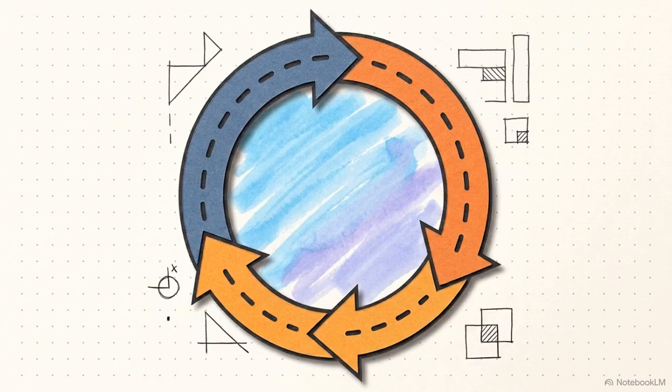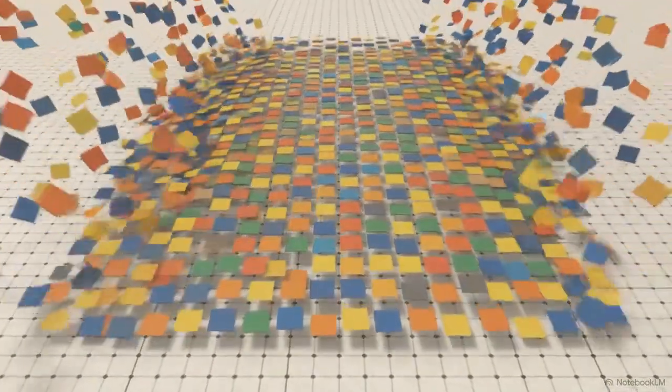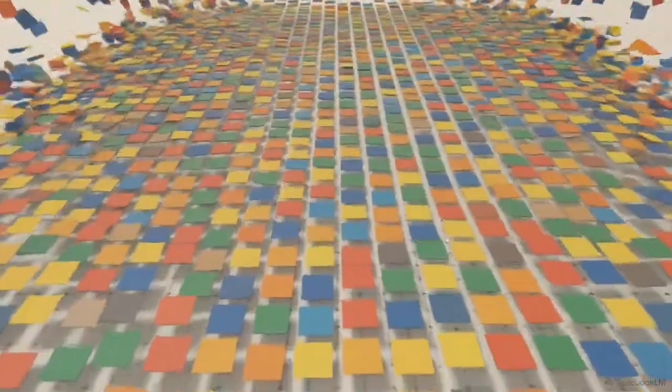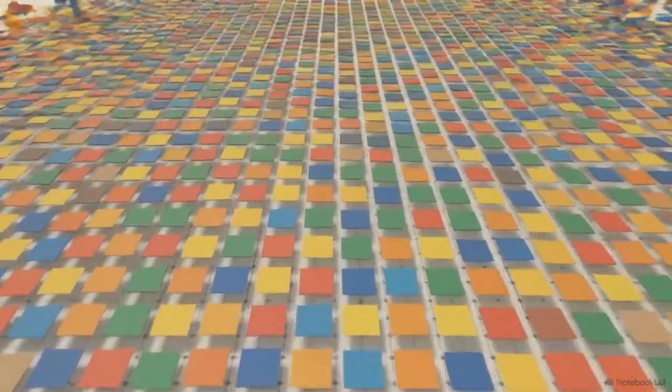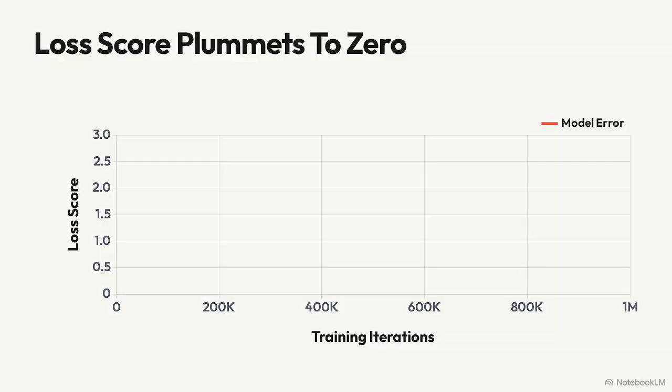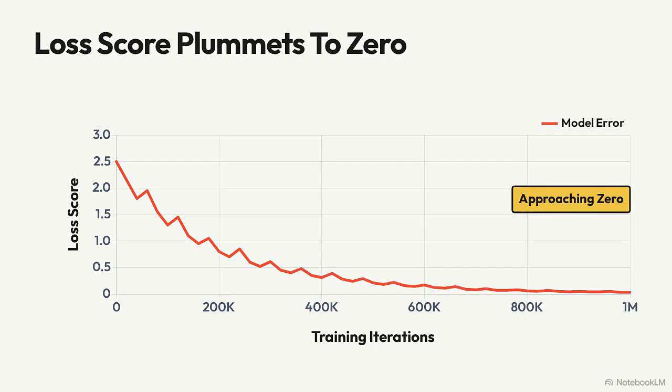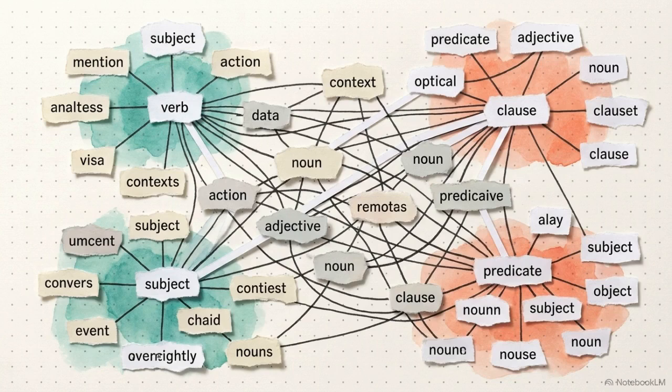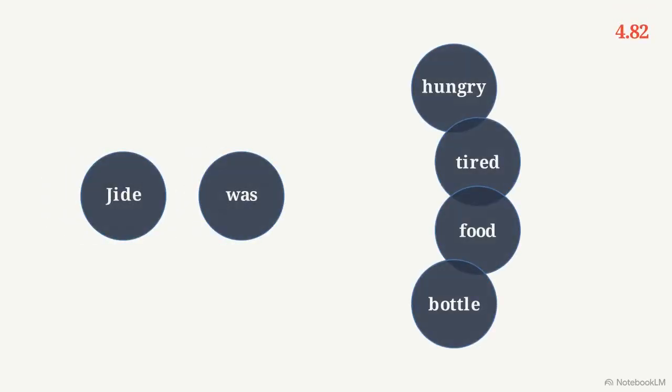Now take that simple loop and zoom out. This sequence of predicting, comparing, and adjusting is executed millions of times a second across billions of text examples. The entire architecture is locked in a mathematical game, driven by a quest to drive the loss score as close to zero as possible. By constantly adjusting to avoid penalties, the model identifies the deep statistical patterns that hold language together. As the loss score falls, the system effectively maps the structural relationships between words.